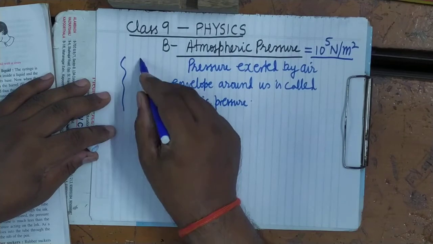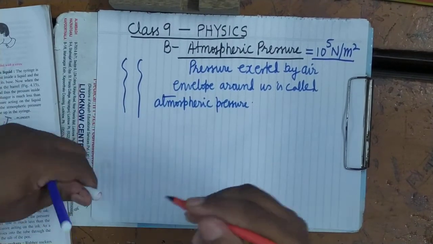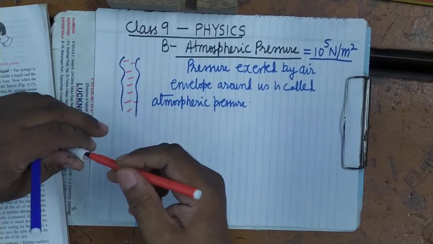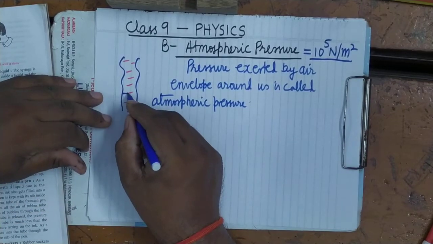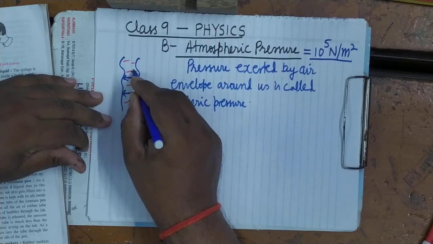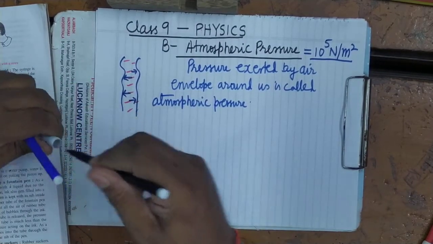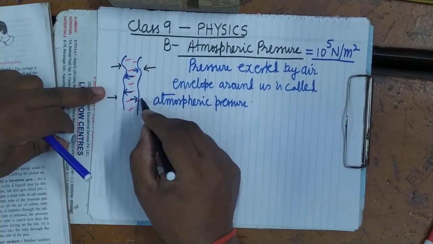Outward direction means, suppose this is the vein and the blood is flowing in this vein. Because of the dissolved oxygen, the blood pressure exerts force in the outward direction on the veins. Because of the atmospheric pressure, pressure acts on the veins in the inward direction.